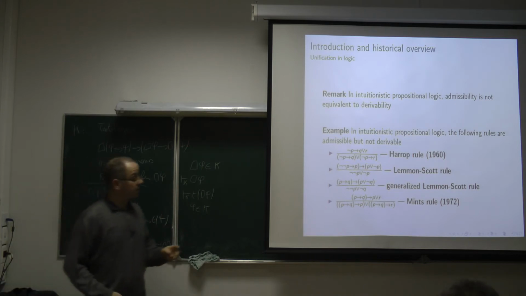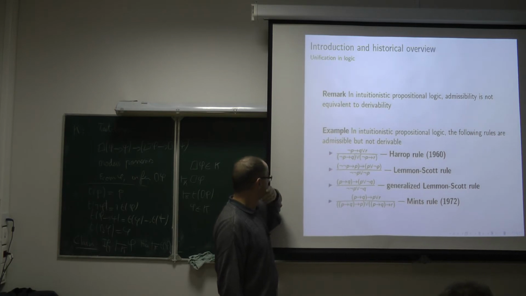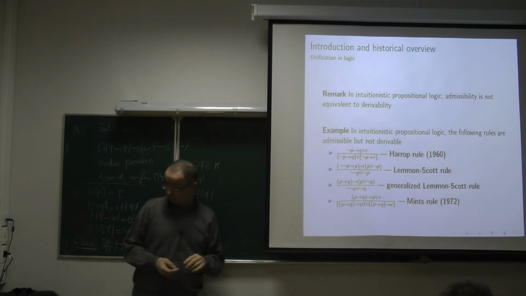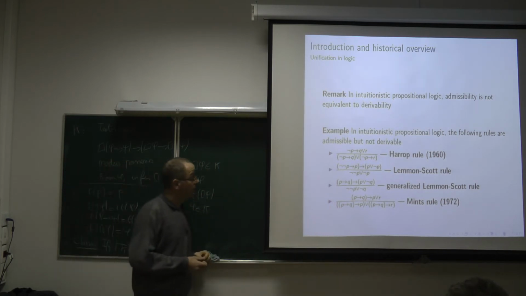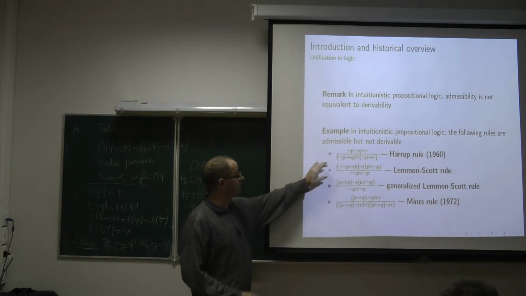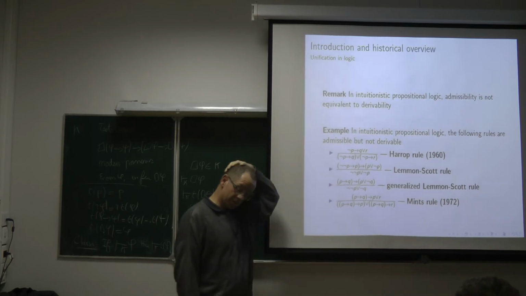The proof that the Lehmann-Scott rule is admissible is not difficult, and the proof that it is not derivable is not difficult also.